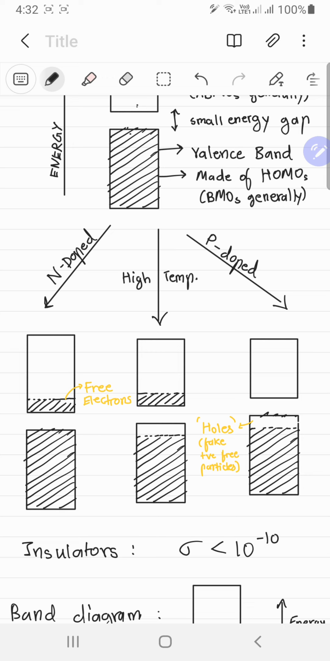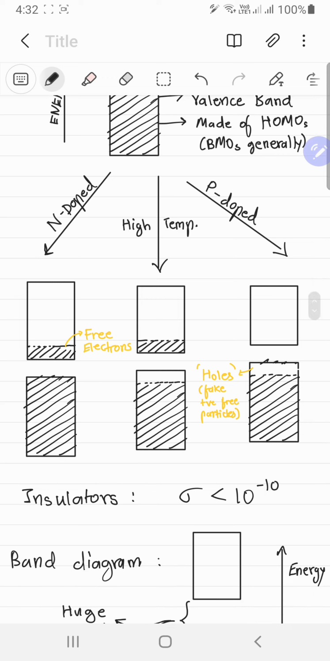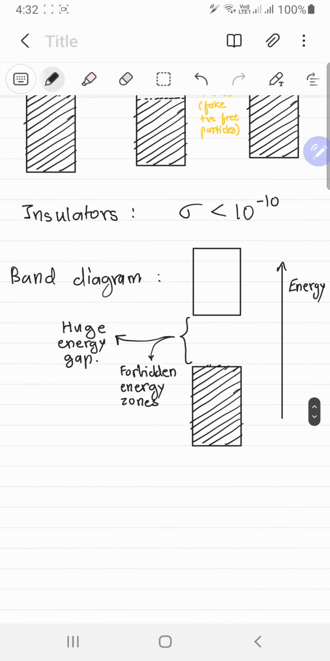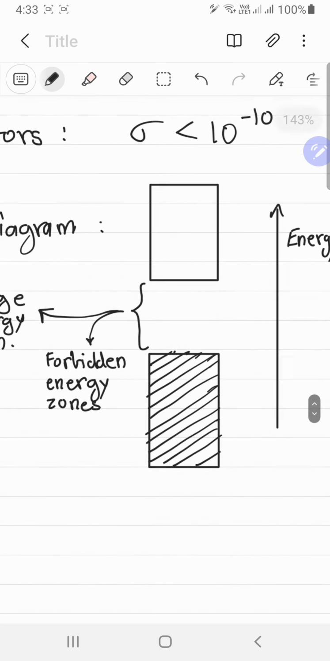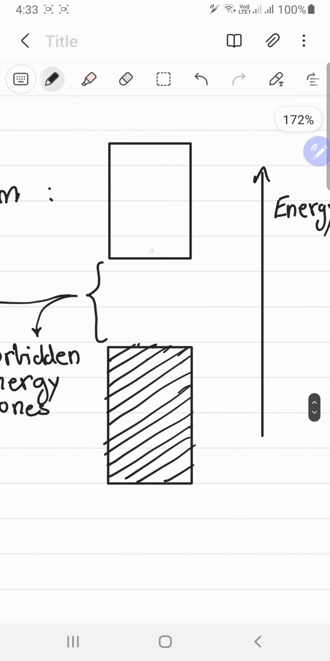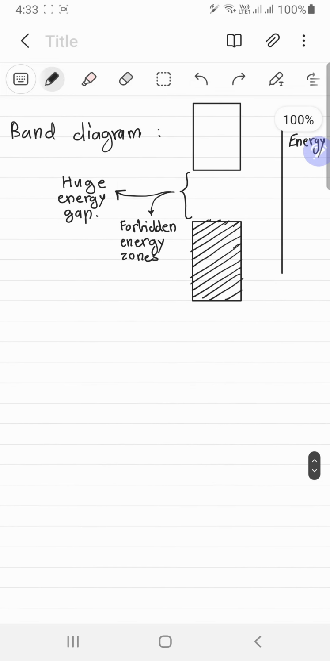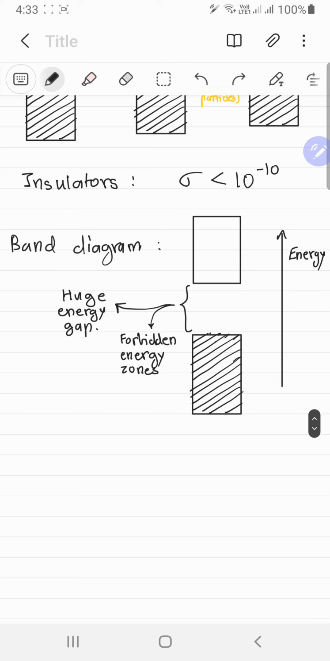You can permanently make these good conductors. And then there are insulators which have a really big energy gap. So in this forbidden zone, no electron can enter, and since it's so big, no electron can jump to here even after we heat it up to a good temperature. It still doesn't work, and that would be insulators.